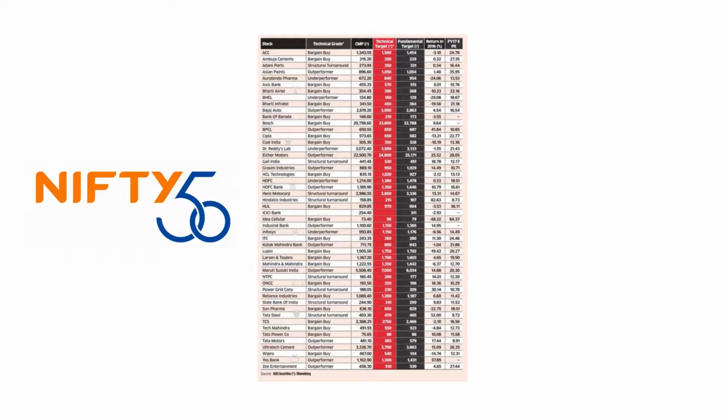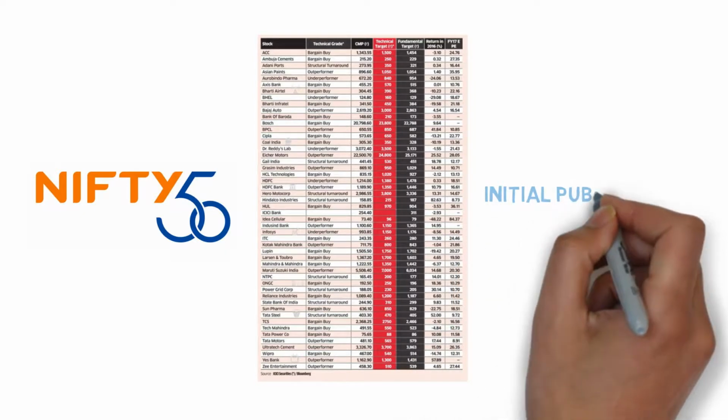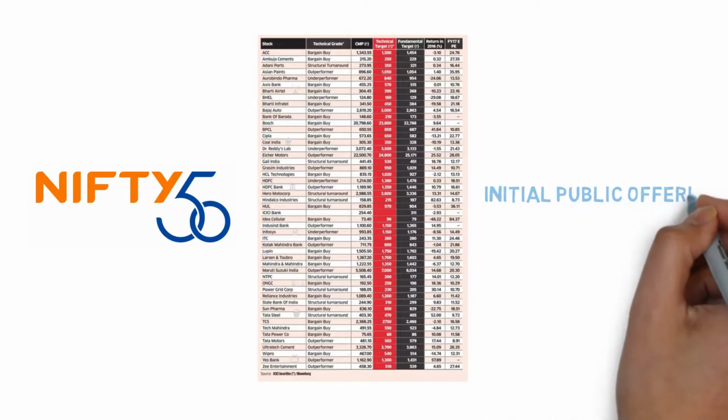If a company wants to sell its shares on the stock exchange, then this is termed public listing. If a company is selling its shares for the first time, then it is called an IPO, or initial public offering. That is offering the shares to the public for the first time.